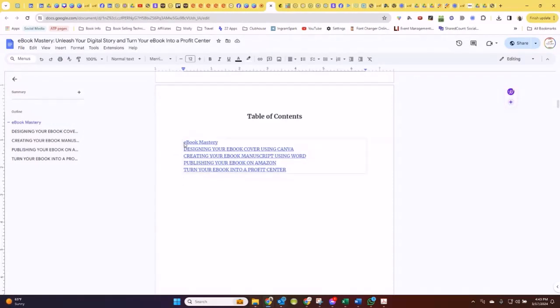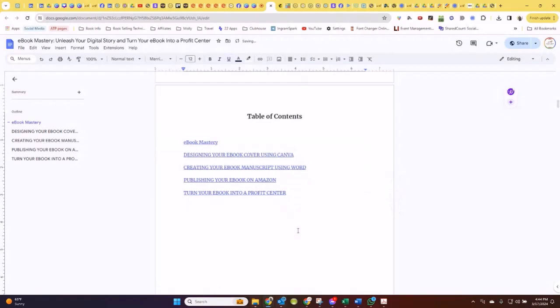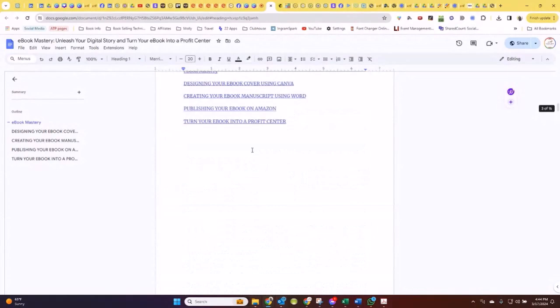Now, what I'm going to do here is I don't like them so close to each other. So I'm just going to select them all, and I'm going to change the spacing by clicking this little button up here. And I'm just going to select double because I personally don't like them so close to each other. So what's going to happen is once I save this, when I upload it to Amazon, it's going to make it so that when a person clicks on this button, it's going to take them straight to that part in the book. So that's the whole idea behind the table of contents.